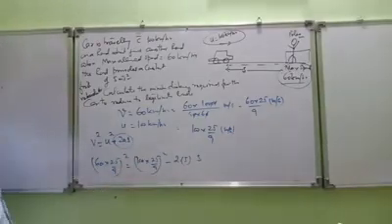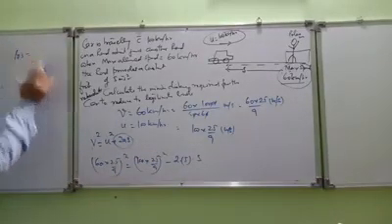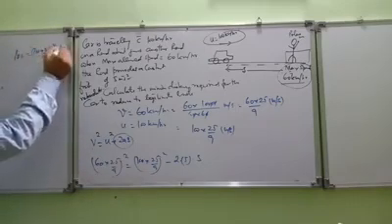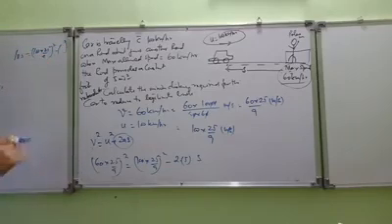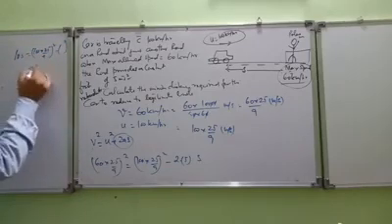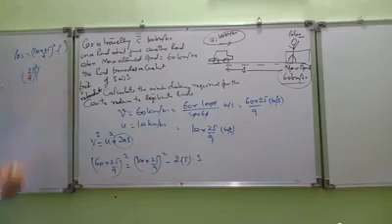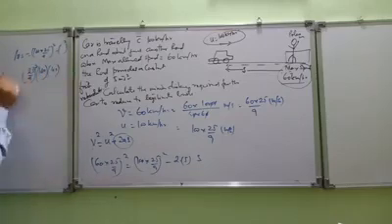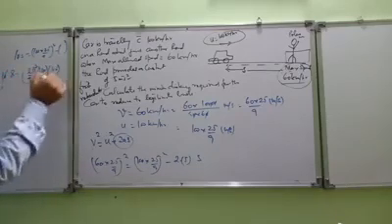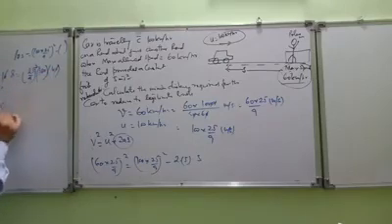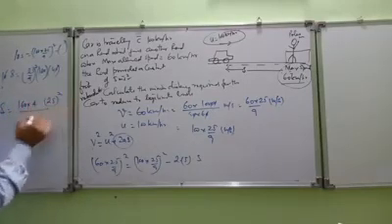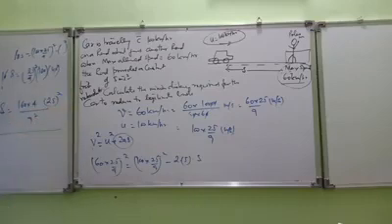We get 10S equal to the right side: 100 into 25 by 9 whole square minus 60 into 25 by 9 whole square. So I'll take 25 by 9 whole square outside. This is 100 square minus 60 square. 100 square minus 60 square is how much? 100 plus 60, 160, into 100 minus 60, 40. So 10S equal to this. So 160 into 4. So S comes out to be 160 into 4 into 25 square upon 9 square. This much meters.